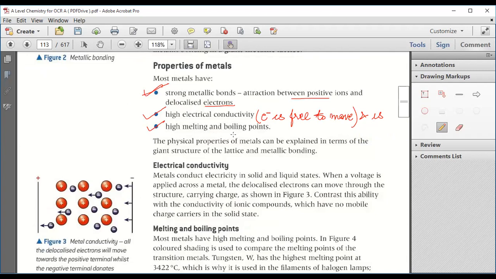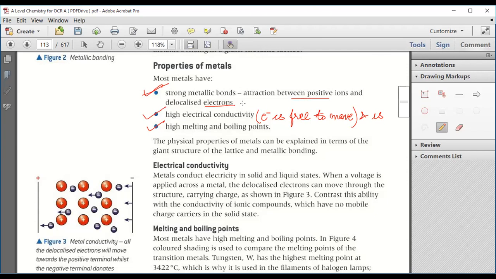Then high melting and boiling point. Why do they have a high melting and boiling point? Because of the strong forces of attraction. As the forces of attraction are very strong, we require a large amount of energy to overcome that force of attraction. Clear? Any doubt, beta? Is that clear?